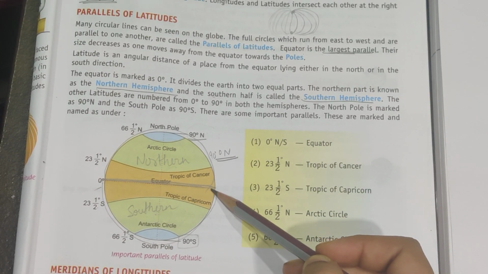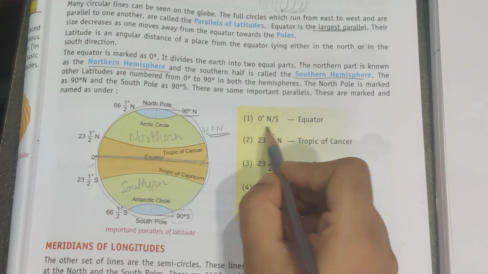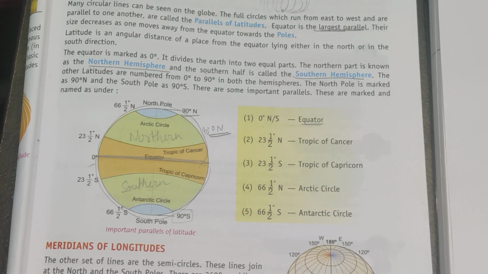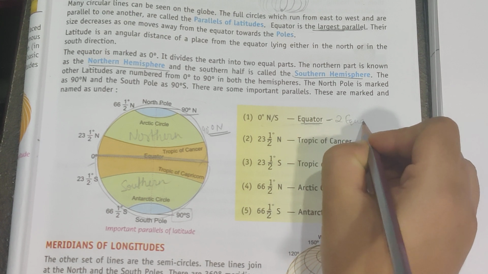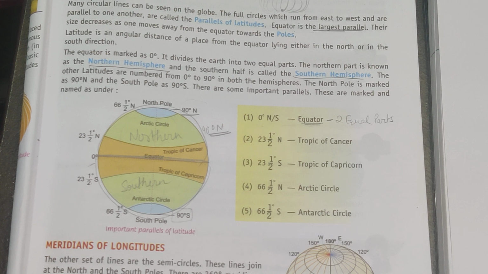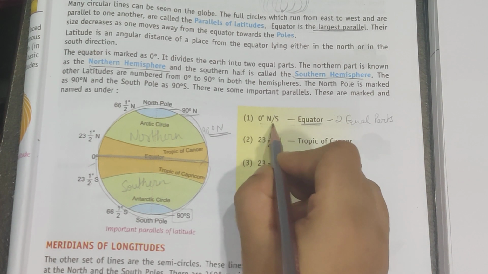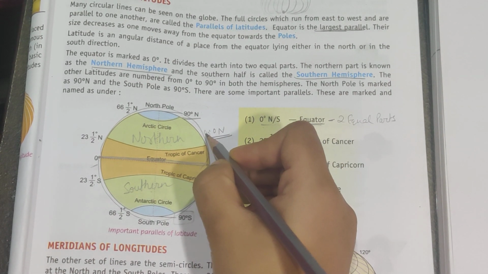So there are some major important parallels which you should know. First of all, we have the equator. What is the equator? The equator is the largest parallel, as it divides the earth into two equal parts. And it is marked as 0 degree. North and south means it is in the middle. So this part is north and this part is south.